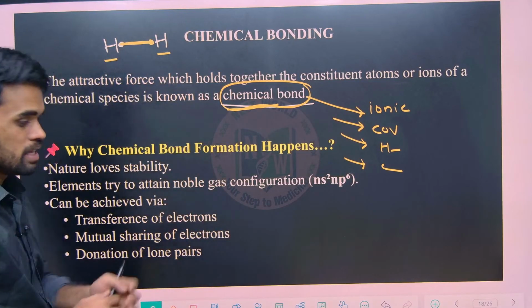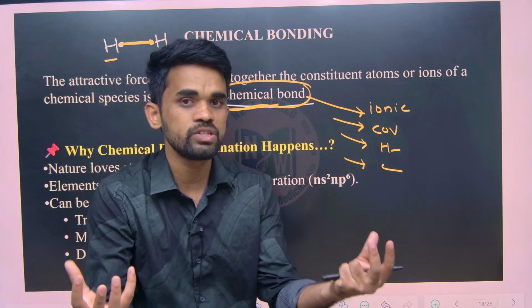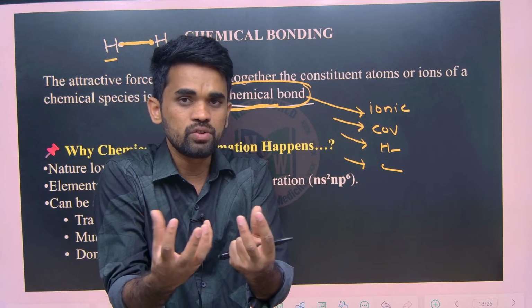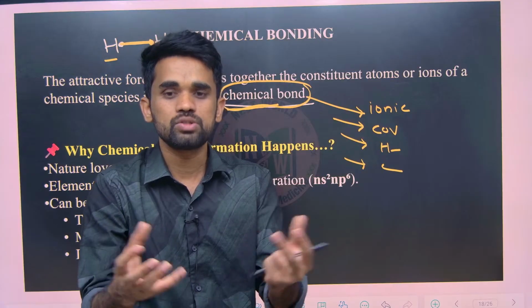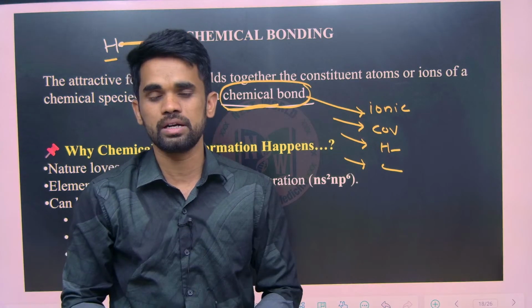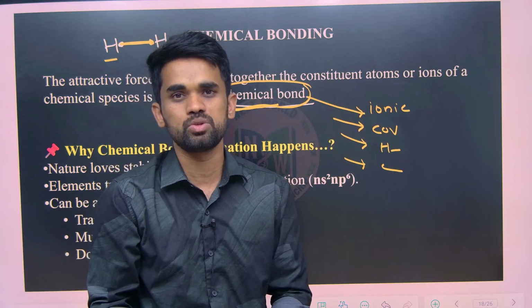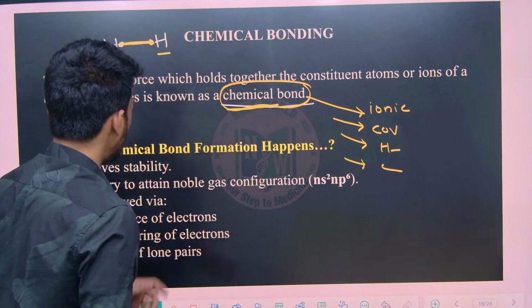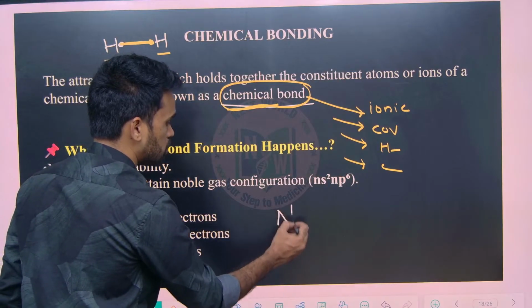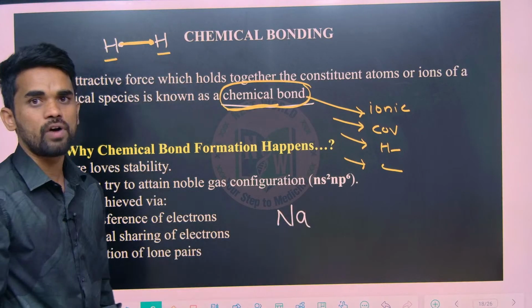So what I am saying, there is some attractive force which holds two atoms to form a molecule. That force is called chemical bond. How that force exists there, we will be discussing. For example, let us say I have a sodium atom. Sodium will be in its atomic form only in nature.